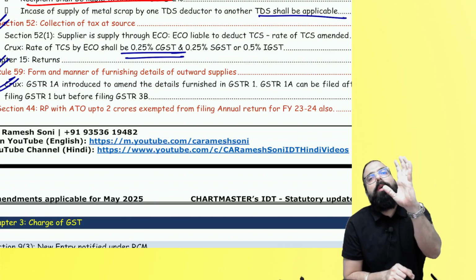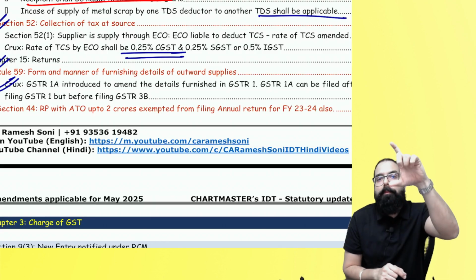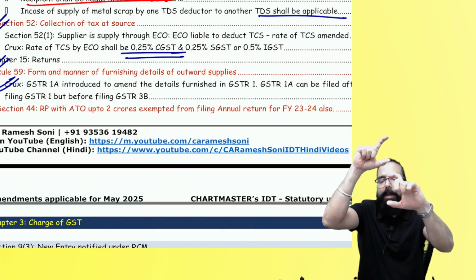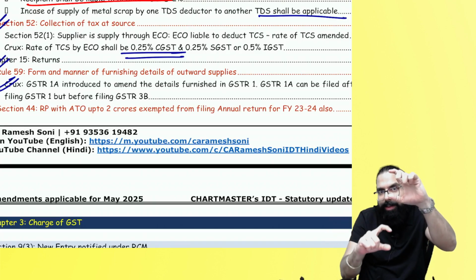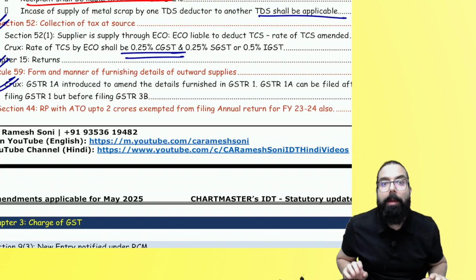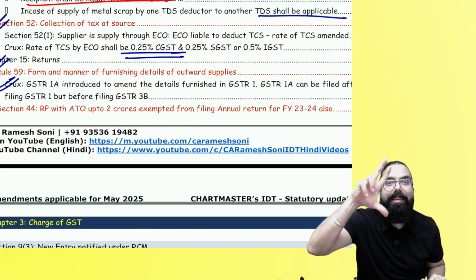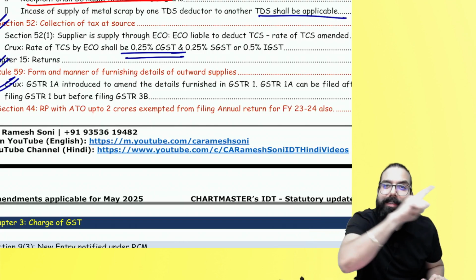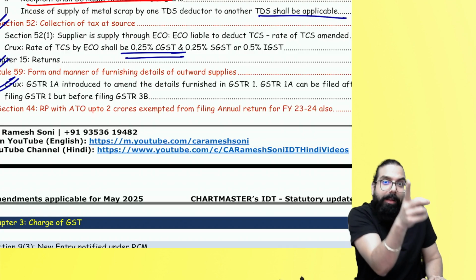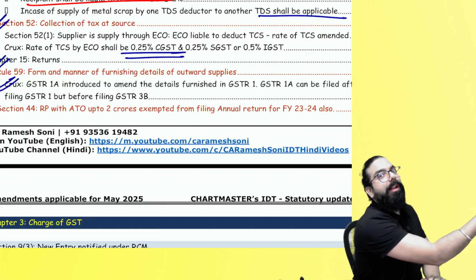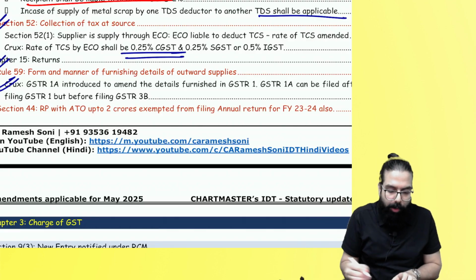When I show the amount in GSTR 1A, then my GSTR 1 sale plus my GSTR 1A amount, the total amount of liability will come in my GSTR 3B of the same month. But remember one thing, whatever I show in my GSTR 1A, the recipient will not be able to take the credit in the same month. For GSTR 1A of one month, the recipient will be able to take the credit only in the next month. That's all they have told.